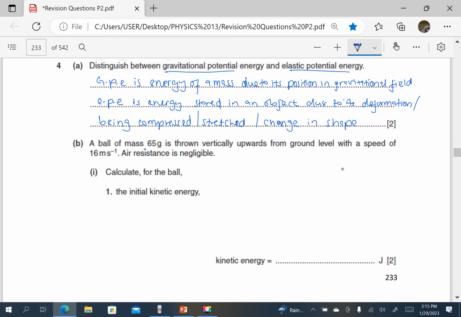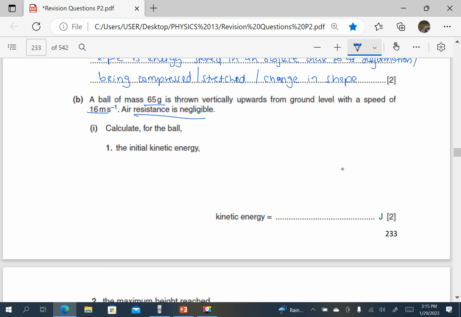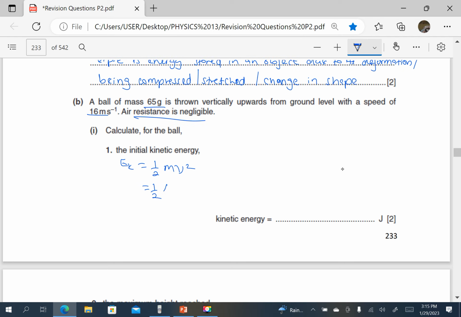A ball of mass 65 grams is thrown vertically upwards from ground level with a speed of 16 meters per second. Air resistance is negligible. That is a very important statement. Calculate for the ball the initial kinetic energy. So kinetic energy is equal to a half mv squared. This is a half times the mass, 65 grams, which is 0.065 kilograms, times the speed, 16 squared.